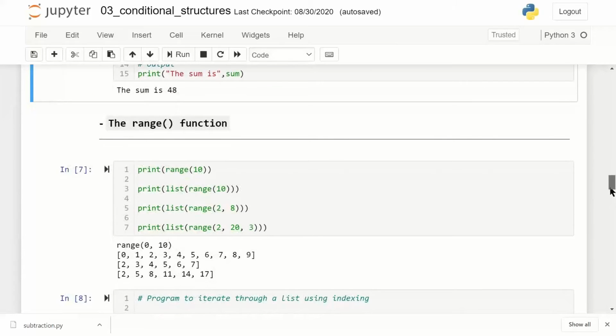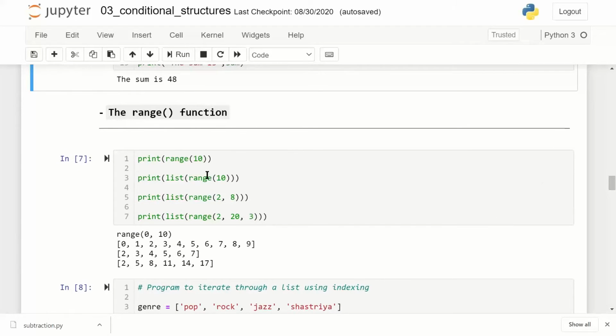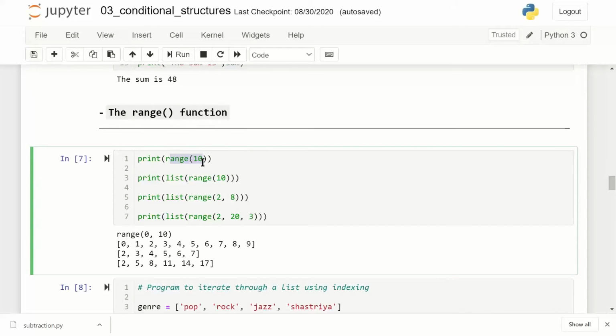There is a function in Python, range. Range function helps you create a sequence of values. So when I use a range function like this, 10, it will create values between 0 to 10. By default, it will get initialized as 0. And when I pass it in list, it will convert that as a list. And if I say range 2 to 8, it will create a range from 2 to 8. Always remember the last index. When you have start index and end index, the end index is not inclusive.